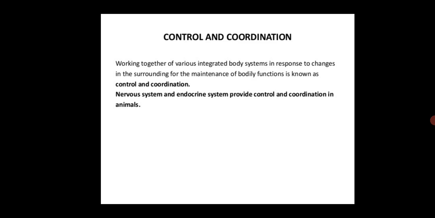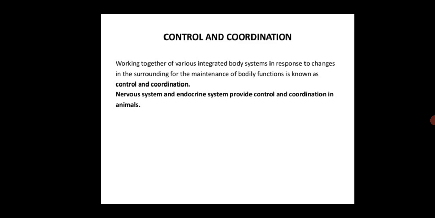Each system in our body or in a plant's body, because in the environment there are only two kinds of living organisms, plants and animals, is formed of different organs. Through the organs, one organ system is formed.